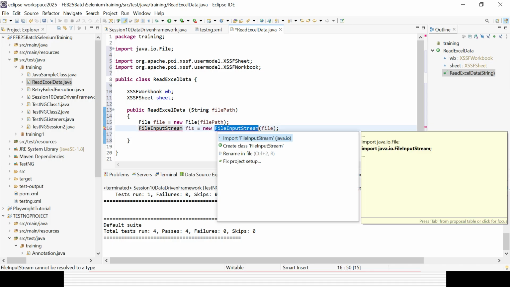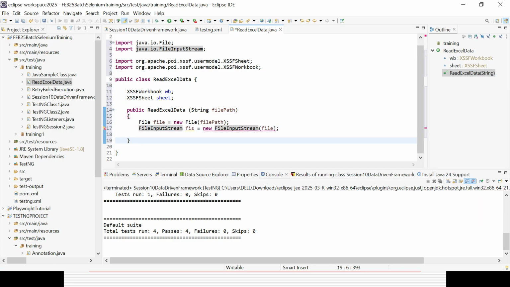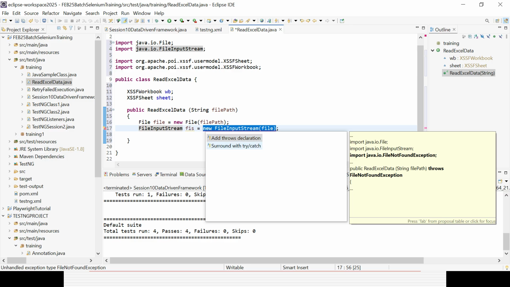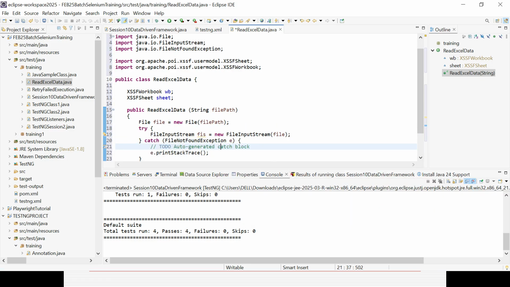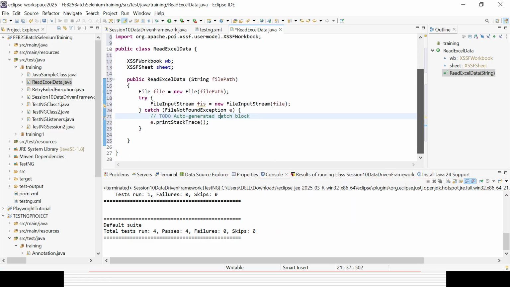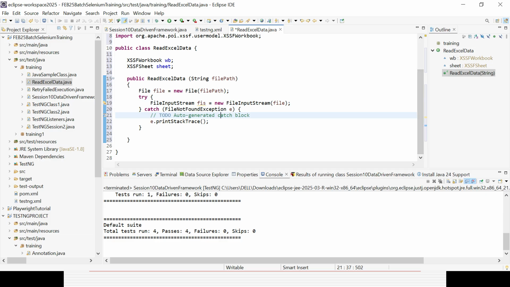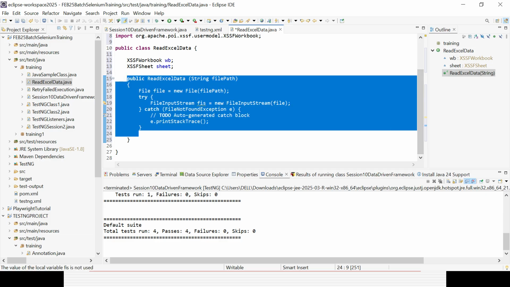You need to import FileInputStream from Java. The error is still coming, so you need to surround it with a try catch block. Surround with try catch block. I think now the error message is gone. So that is the first thing you need to do: go to the file path. This is the method I have created.